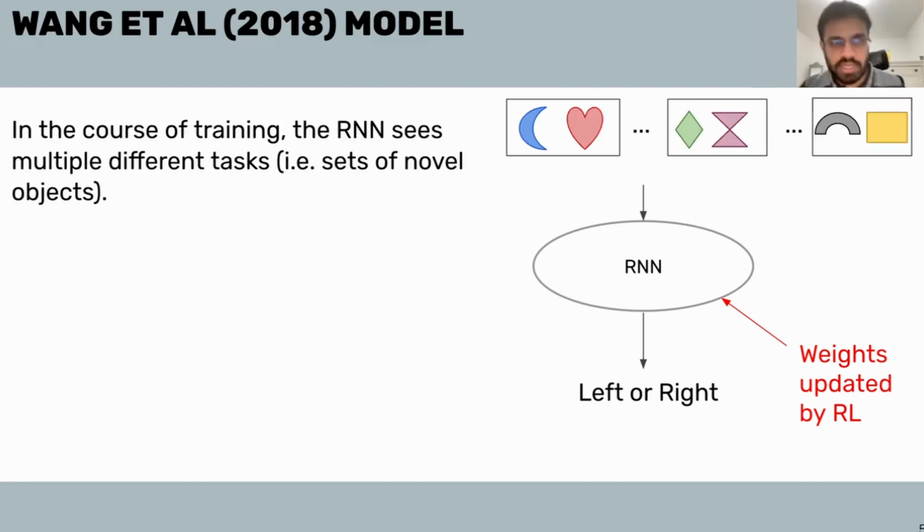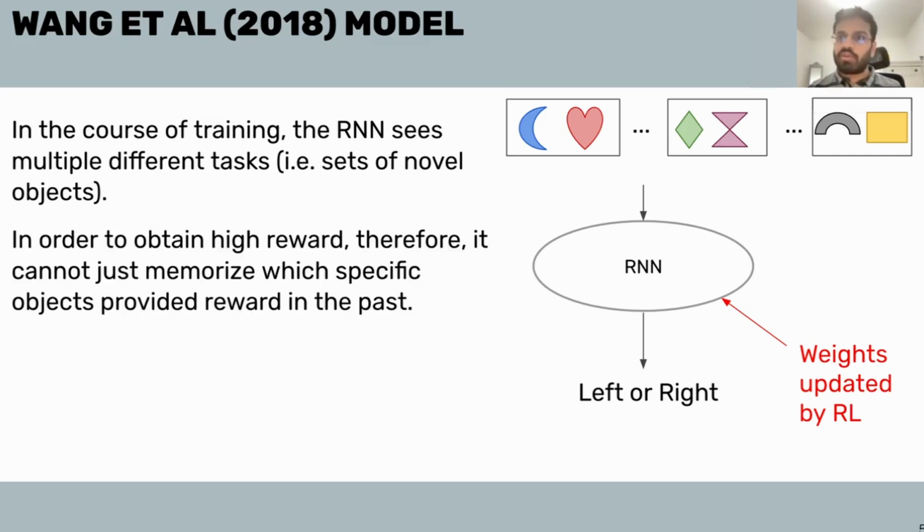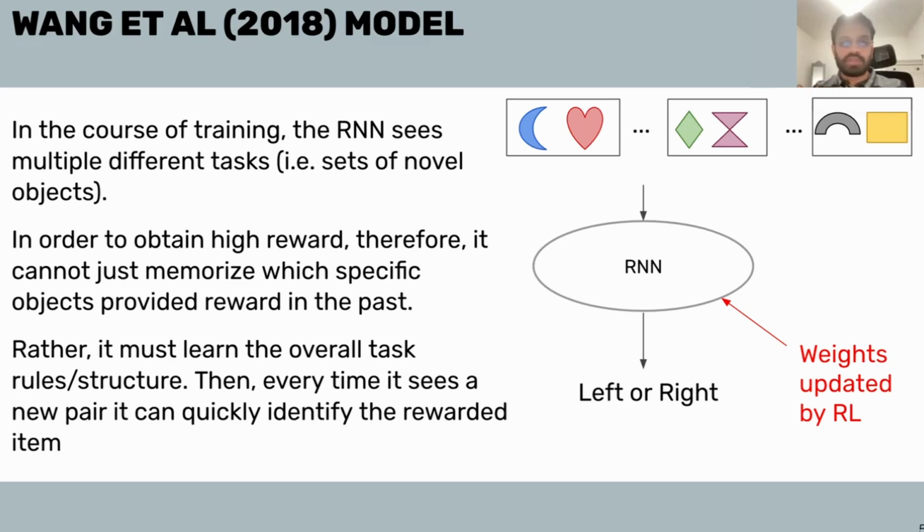So in the course of training, the RNN sees multiple different tasks, which are sets of novel objects. And in order to obtain high reward, it cannot just memorize which specific objects provided reward in the past, right? Because it has to learn new state reward pairs. Instead, what it can use is that there is some overall task structure, right?